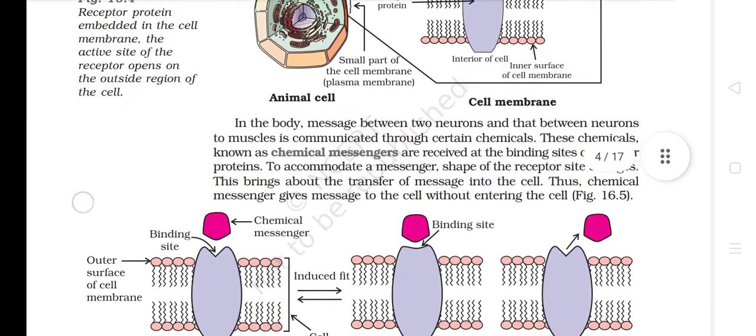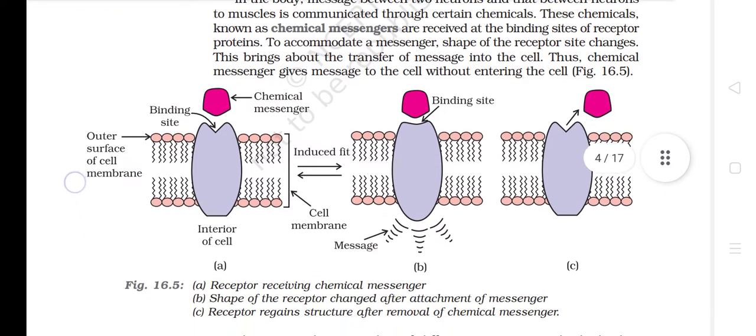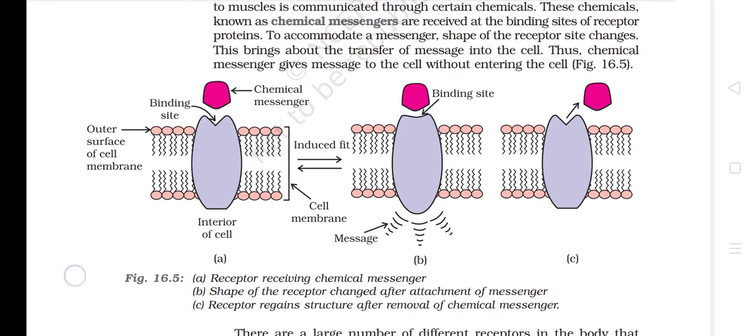In the body, messages between two neurons and between neurons and muscles are communicated through certain chemicals. These chemicals, known as chemical messengers, are received at the binding sites of receptor proteins. To accommodate a messenger, the shape of the receptor site changes. This brings about the transfer of the message into the cell. Thus, the chemical messenger gives the message to the cell without entering the cell.